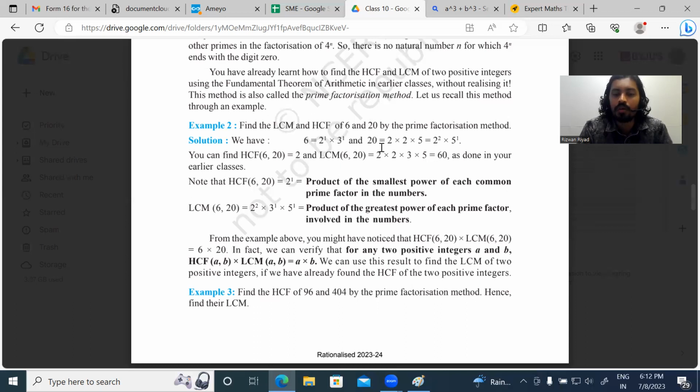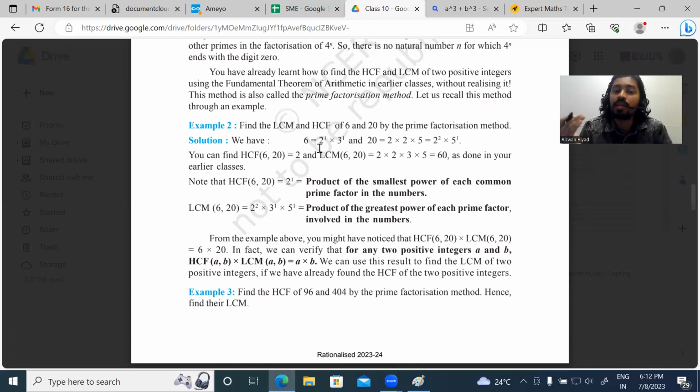Okay, here 2 is occurring 2 times, but here it is occurring only 1 time, so you have to take only 1 two. So we can say that the HCF of 6 and 20 is 2. Now, with the help of the same prime factorized form, you can find the LCM of these two numbers. HCF is equal to 2.